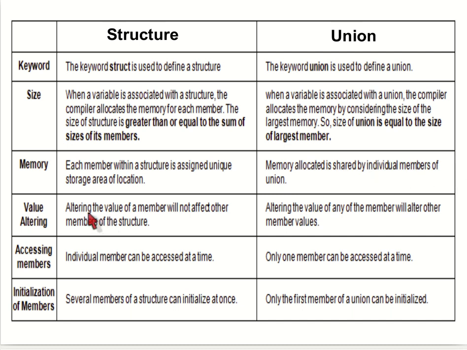Altering the value of one member will not affect the other members of the structure, but in a union, if we alter any of the members, the values of all the other members will change. In a structure all the individual members can be accessed at a time, but in a union only a single member can be accessed at a time.